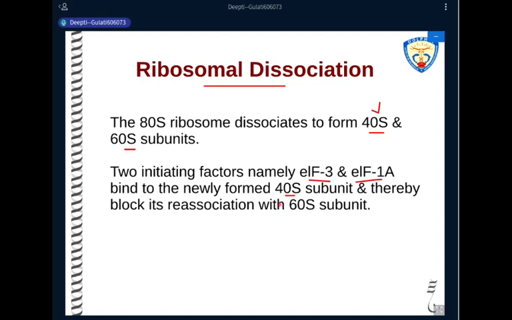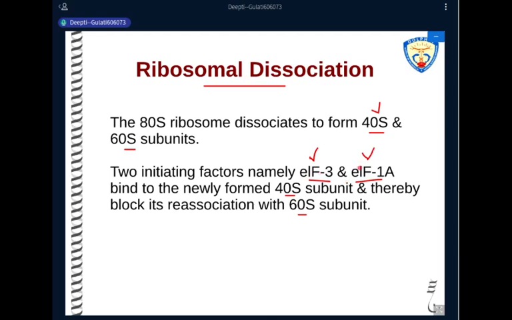The function of these two factors is to prevent the binding of the 40S with the 60S subunit until translation has to take place. So the 40S subunit is synthesized in the nucleolus, and as it is synthesized, it binds to two factors: eIF3 and eIF1A.